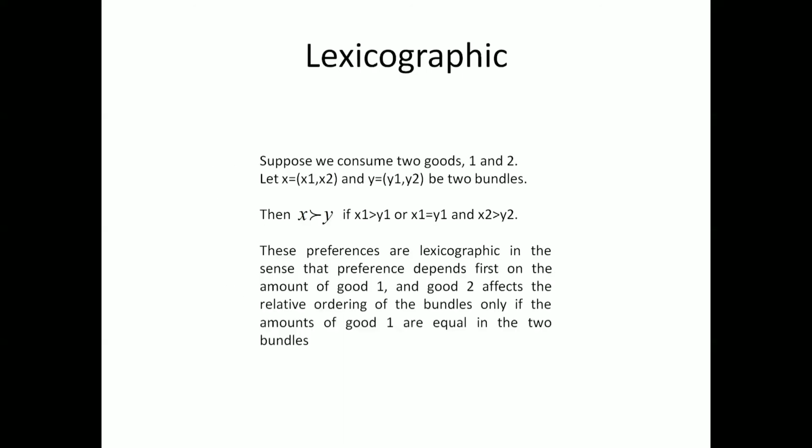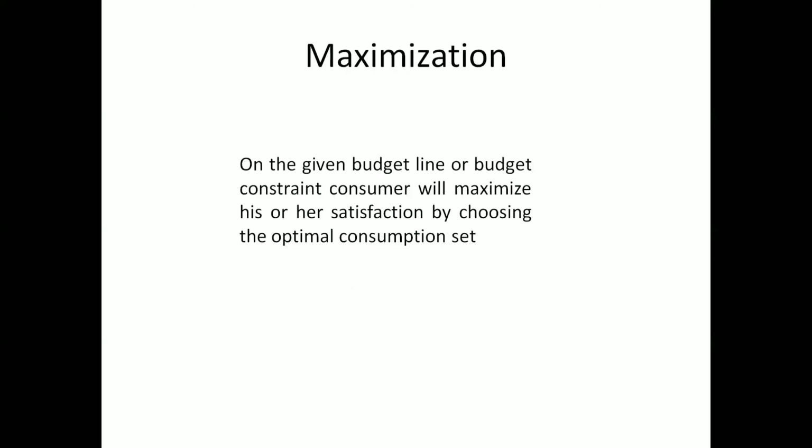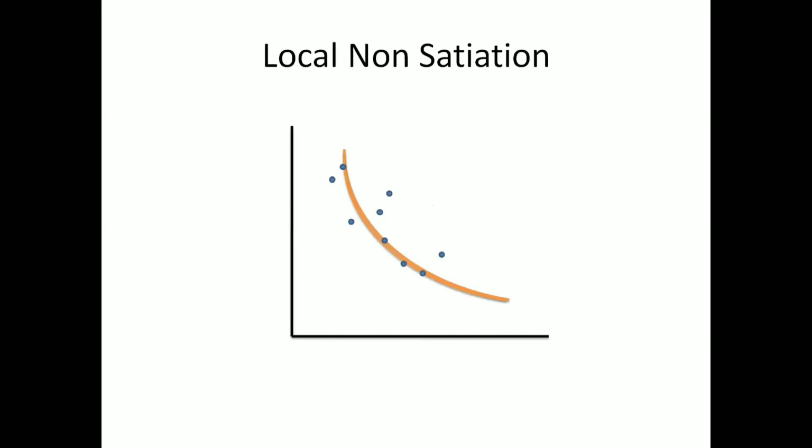Let me go here to the indifference curve first. Let's take this as an example of an indifference curve. We have here this indifference curve. Why is the shape of the indifference curve like this?